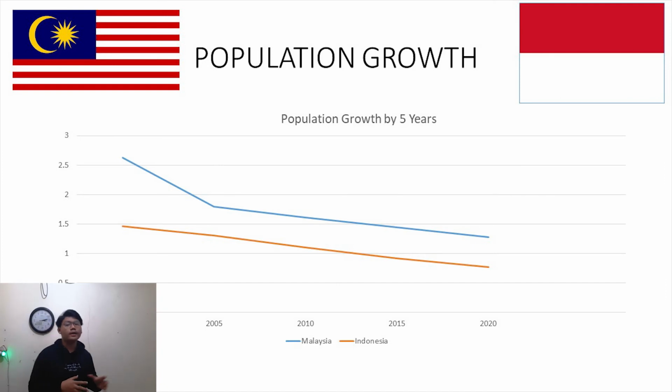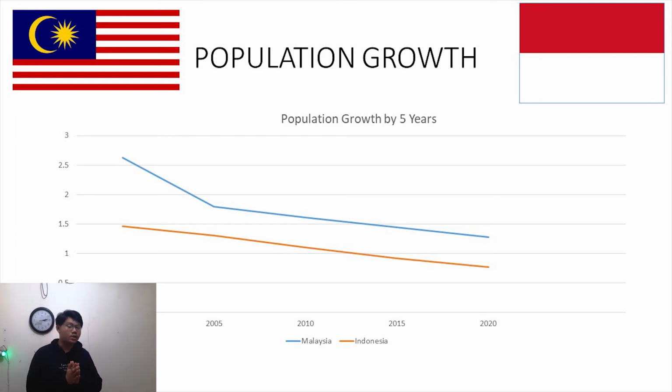The next point is the population growth. This line chart shows us the population growth rate between these two countries from the year 2000 until the year 2020 per 5 years. The horizontal axis shows us the year, the vertical axis shows us the rate of the growth. The blue line shows us the data from Indonesia, and the orange one shows us data from Malaysia.